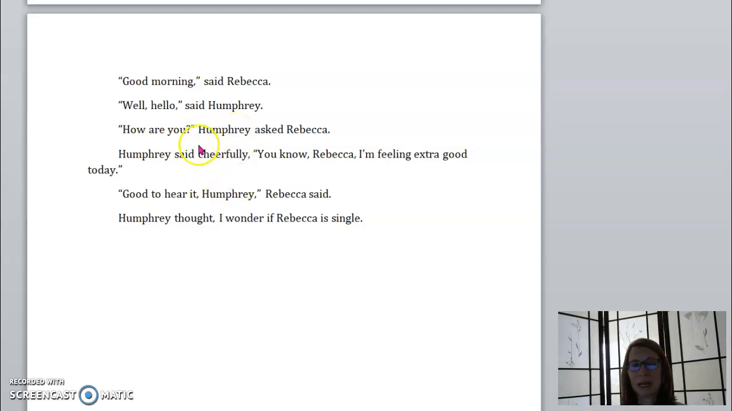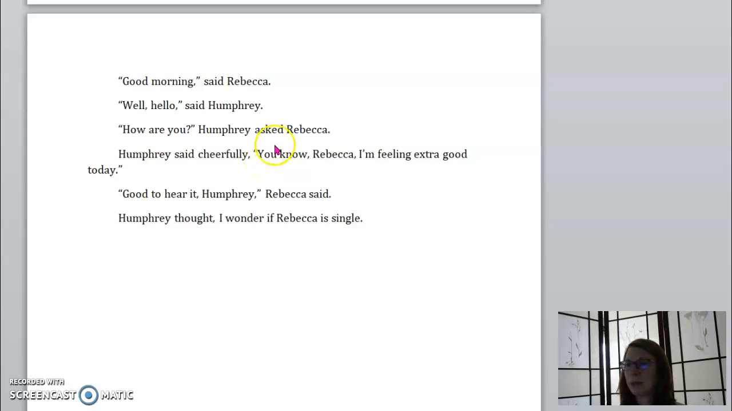Also notice that the word that comes after the quotation mark is not capitalized. It's not like starting a new sentence. That's lowercase. However, when you're starting a piece of dialogue, that first letter is capitalized inside the quotation marks.